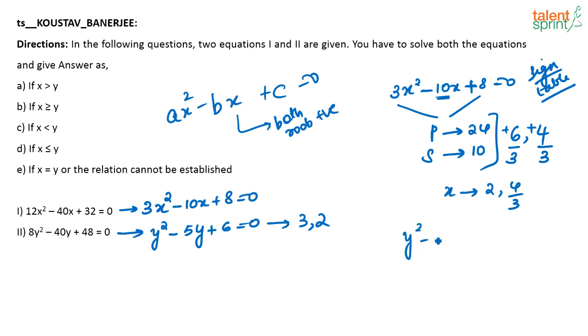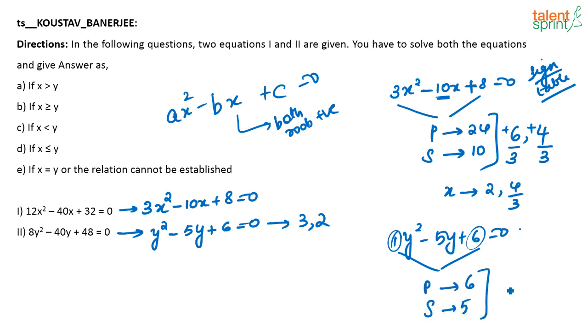Similarly, you have y squared minus 5y plus 6 is equal to 0. So here I have the product of two numbers, that is the coefficient of the y square term and the constant term. I am multiplying that. So the product of the two numbers is 1 into 6, that is 6. The sum of the two numbers is 5.